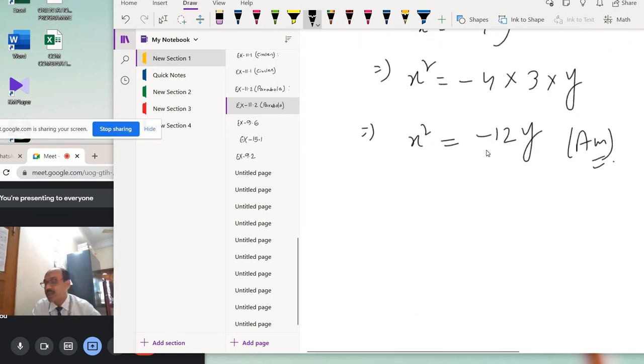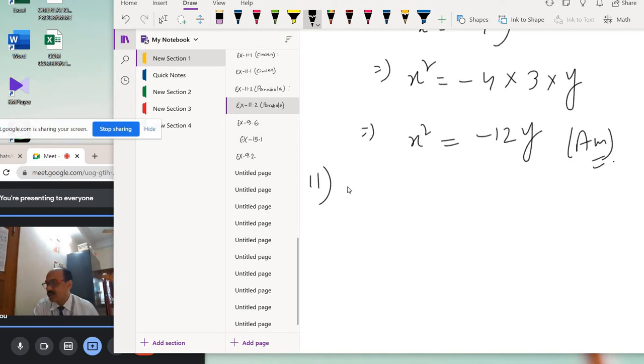Yes, sir. Done, sir. Next, do question number 11. The question 11 is, vertex is (0, 0) and passing through (2, 3) and axis is along the x-axis. So, vertex (0, 0) is given and passing through the point (2, 3) is also given. Passing through the point means we know the x, y value. That means x equal to 2 and y equal to 3. And the axis is along the x-axis.